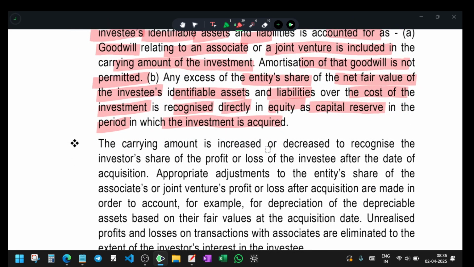Just give me the entry, sir. Very good. Entry, you can see. We bought the asset, so investment to bank. Now the value of the company has increased, so investment to capital reserve.